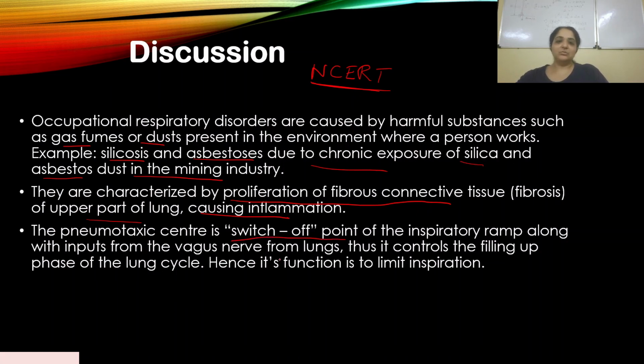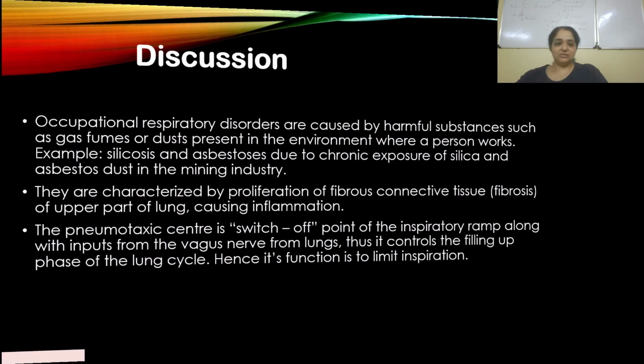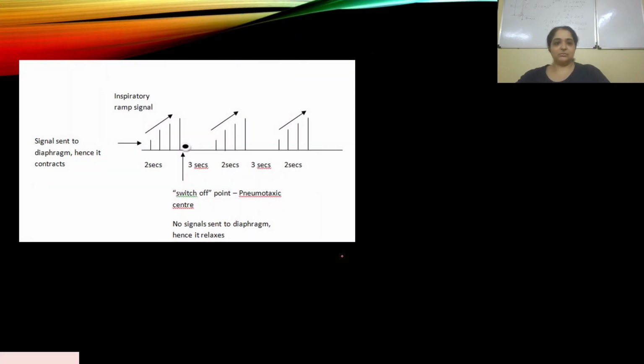Just remember the pneumotaxic center is a switch off point, and this whole process occurs in the neural regulation of respiration. It is the switch off point of the inspiratory ramp, along with inputs of the vagus nerve from lungs. Thus it controls the filling up phase of the lung cycle. Hence its function is to limit inspiration. Let's look at it from a diagrammatic point of view, so we'll be able to understand.